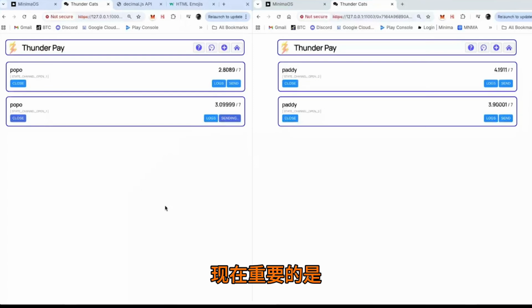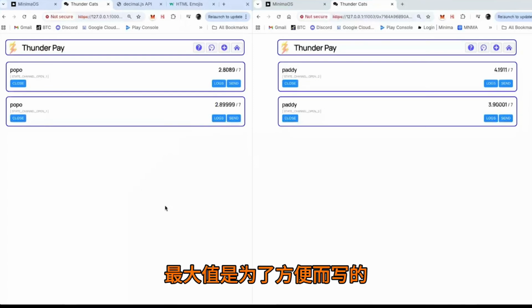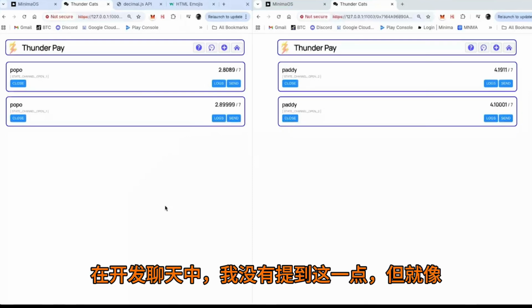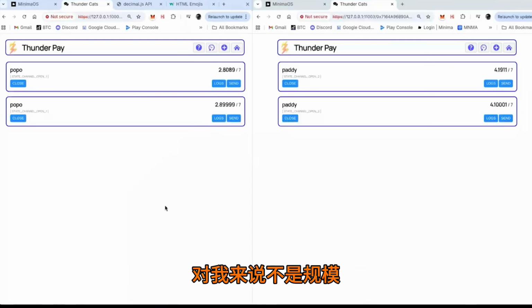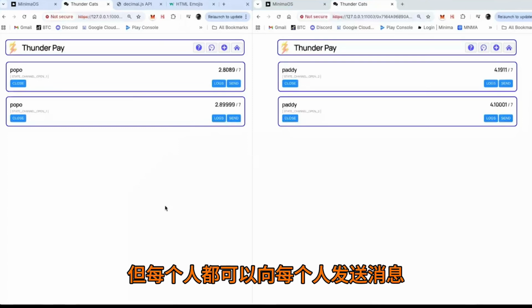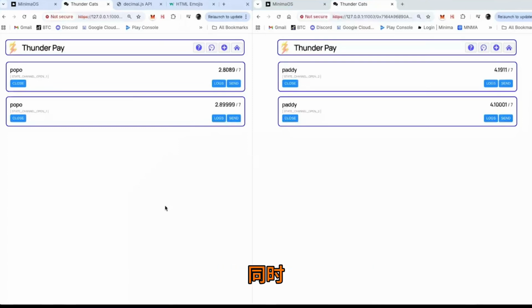Now, what's important is that Maxima was written with convenience and security in mind, but also with scale. And when we had this chat in the dev chat, I didn't mention this, but it's not scale for me. I can't have 1,000 Maxima users. I can have 20 Maxima users, but everybody can be sending messages to everybody at the same time. Maxima's really good about that, because it's decentralized and there's no central server.